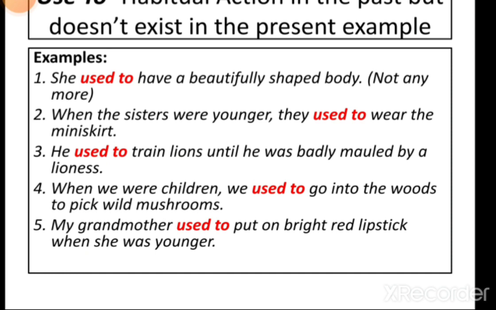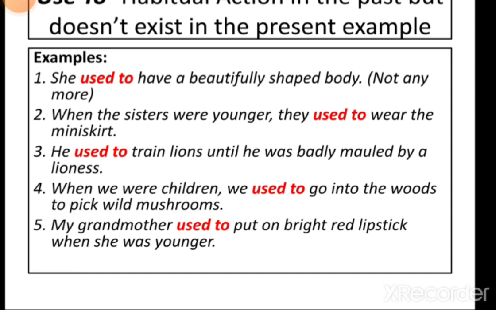And used to is used with the main verb. Like here, it is used with recite. Recite is the main verb here. So used to is used with the main verb. Understand? Like in sentence 1, she used to have a beautifully shaped body. Okay.